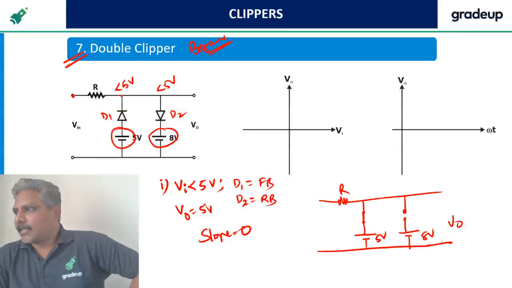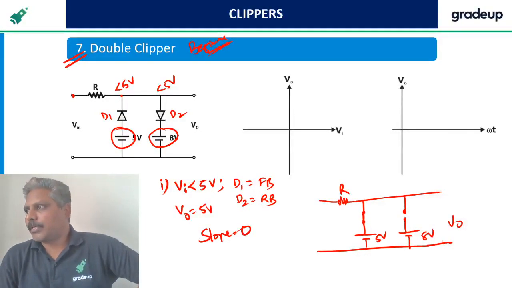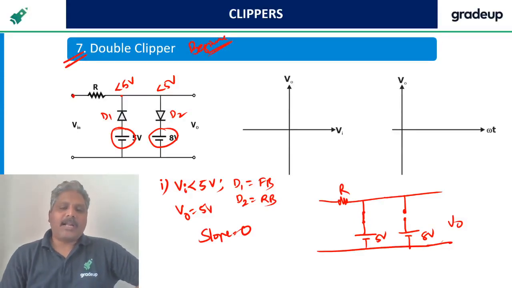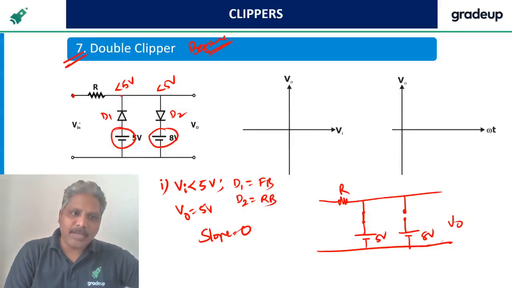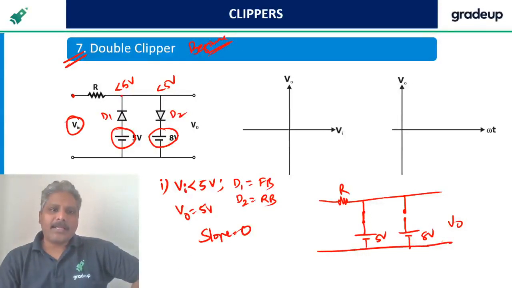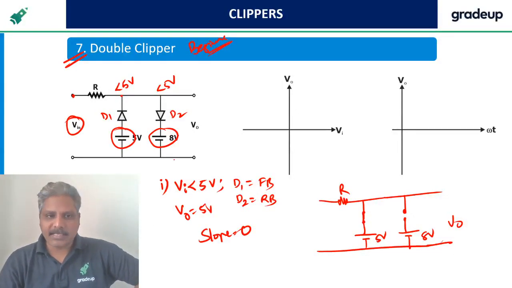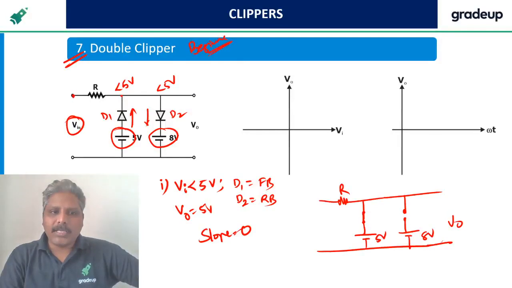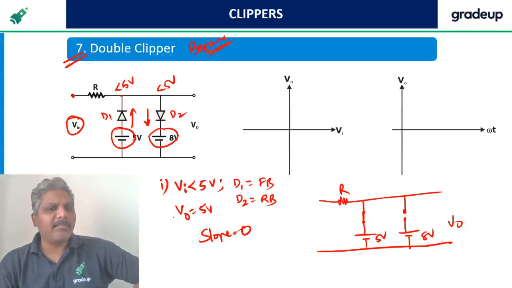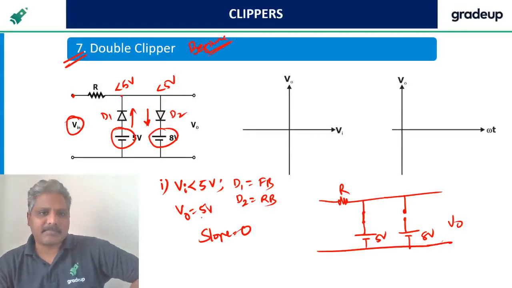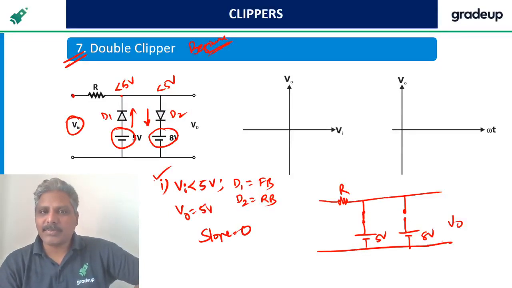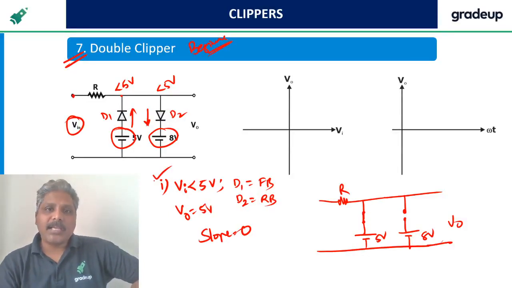Meet Chaudhary is asking, let us assume both the diodes are forward bias, then V naught. No, you should not assume as per your wish. You are not assuming diode forward bias or reverse bias. You are assuming what VI is. In this case, one diode is upwards, another diode is downwards. Both diodes will never become forward bias at a time, because if this is forward, this is reverse, obviously. This is case one, clear? You should not assume diodes forward bias, reverse bias. You should assume the input voltage.